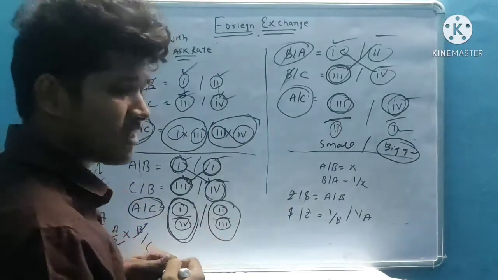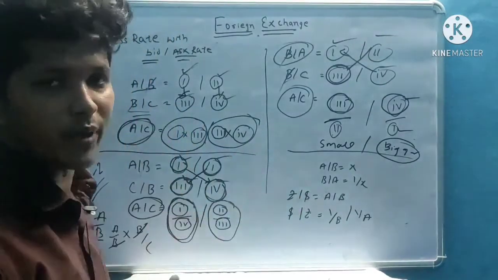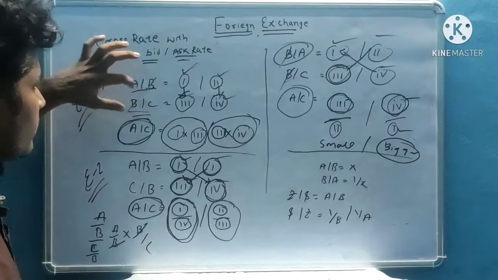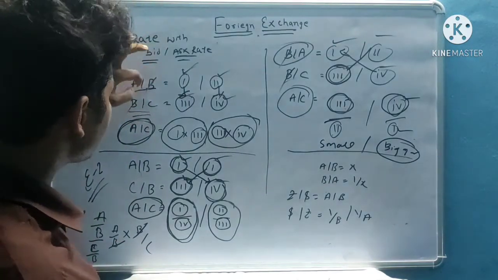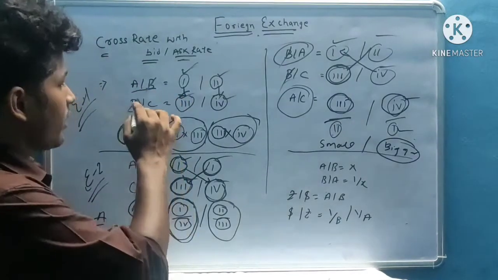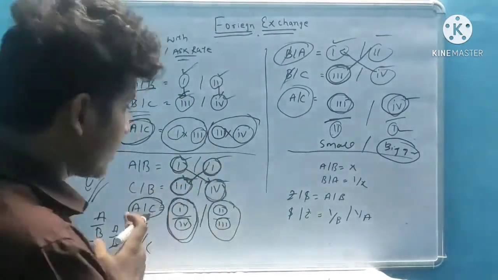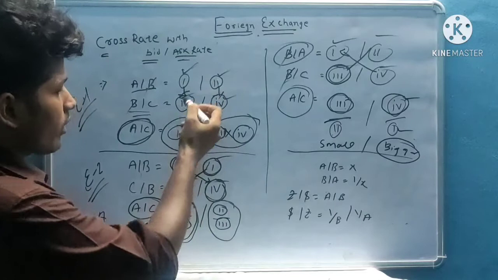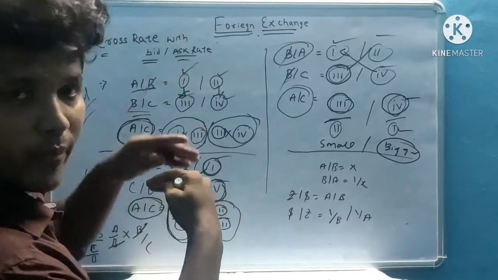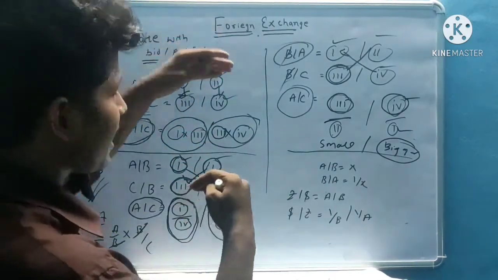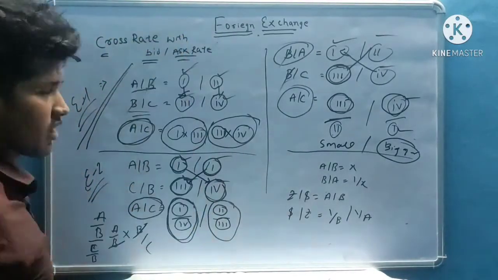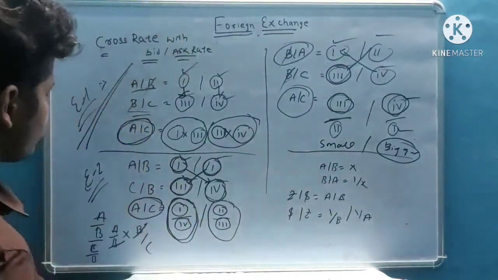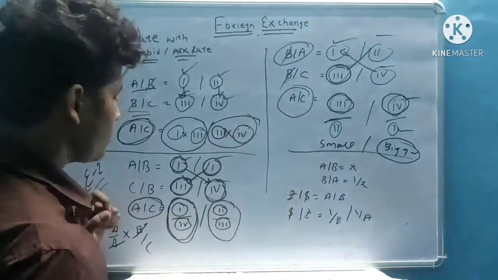That's why the whole calculation, and again I will repeat in a summarized way. Okay, if a by b, b by c is given, for the purpose of a by c, we take the common currency. If I multiply, the common currency will be cut. Then how? We do 1 into 3, bid into bid multiply, ask into ask multiply. There is no confusion in the multiply case. Okay, now here come two important cases.